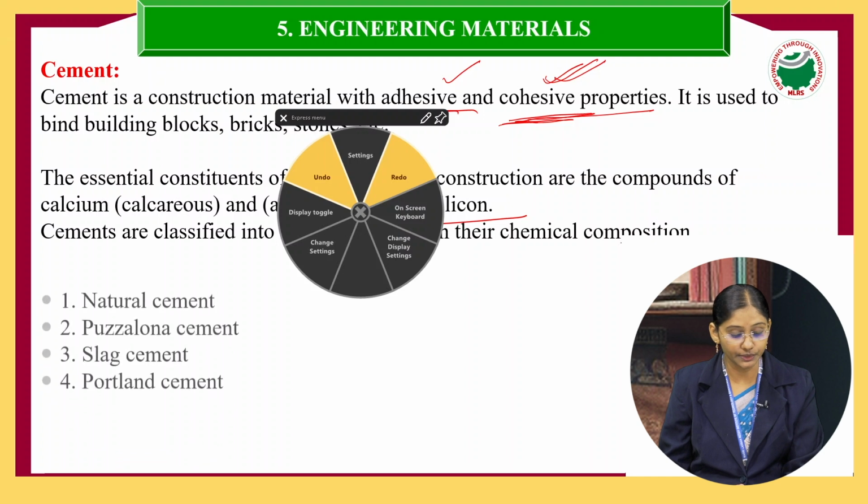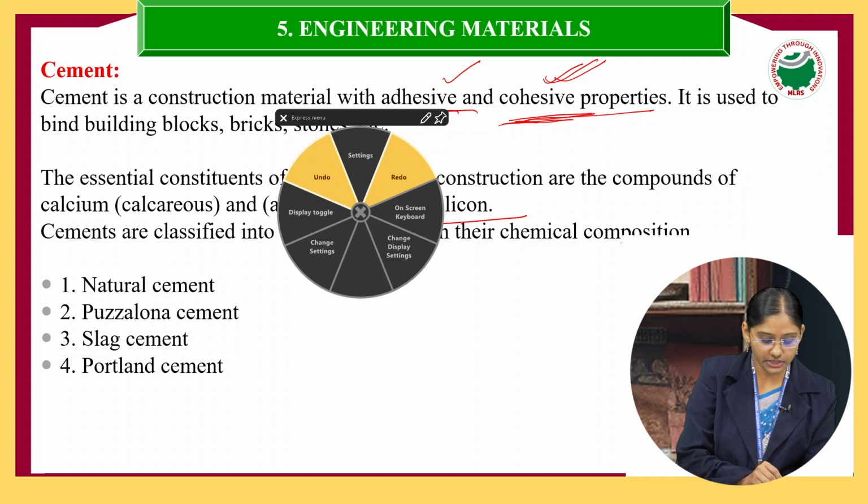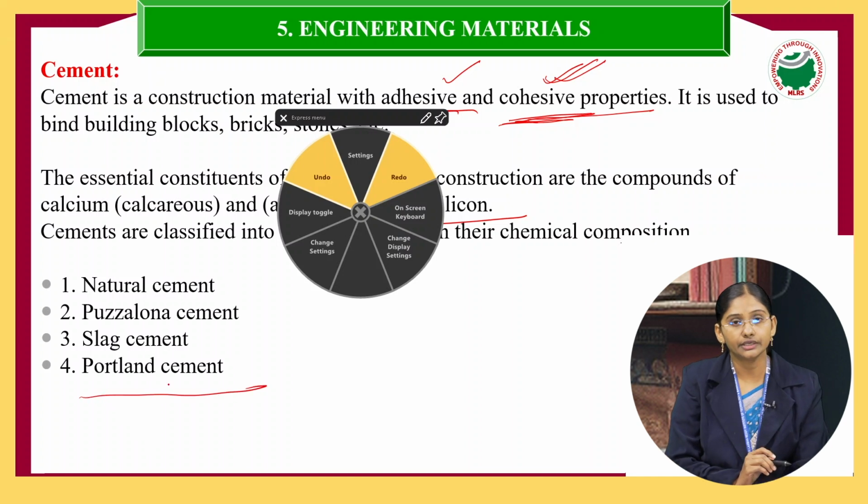Cements are classified into natural cement, slag cement, Pozzolana cement and Portland cement. In your syllabus we have the Portland cement, so now we will discuss Portland cement.